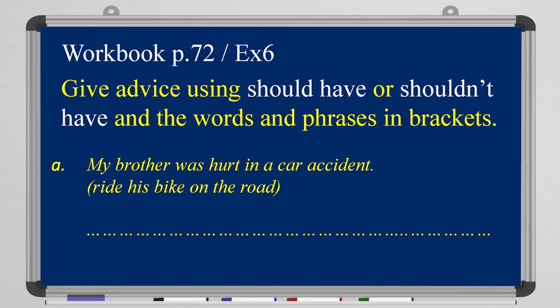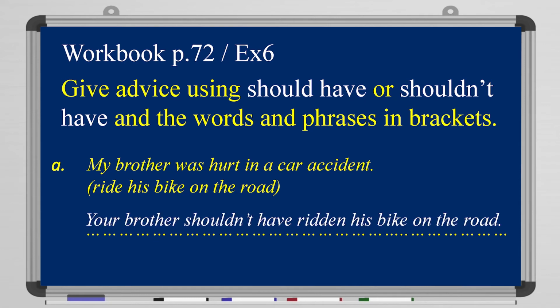What do you think? Remember to follow the rule: should plus the verb base form, or should have plus past participle. So, your brother shouldn't have ridden his bike on the road. Okay? Your brother shouldn't have ridden his bike on the road.